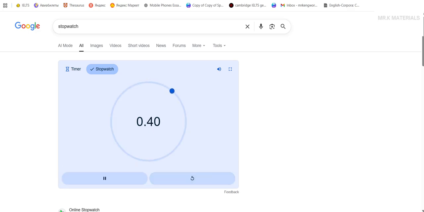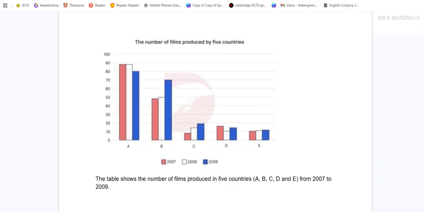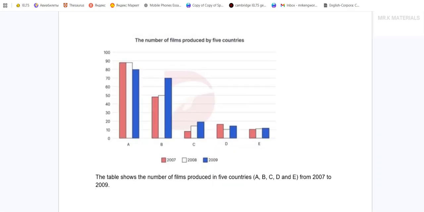Okay, let's go ahead. So let me study this first. So it's number of films, so basically a real number, not millions, not percentages. So I would say in country A, just below 90 films were produced. A country cannot produce a negative number of films, right? And the number of films can drop, can increase. Yeah, it's quite clear. I would say it's very straightforward.